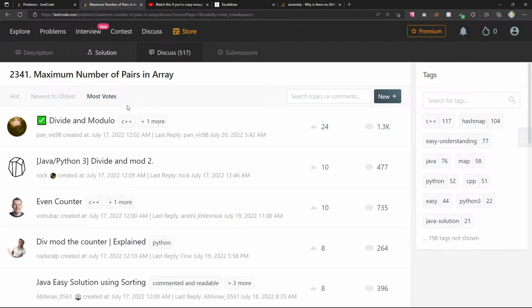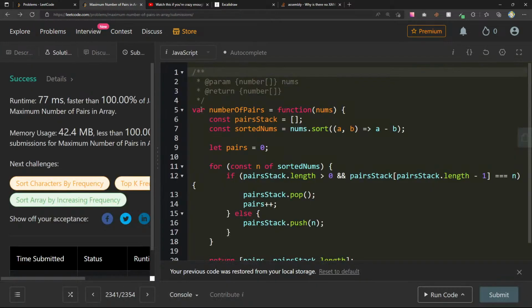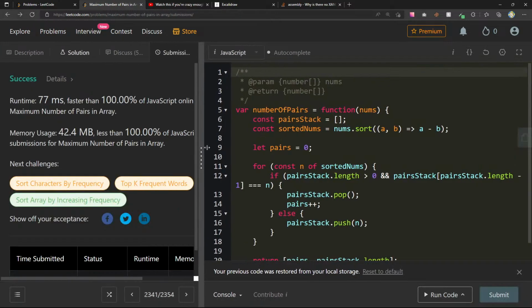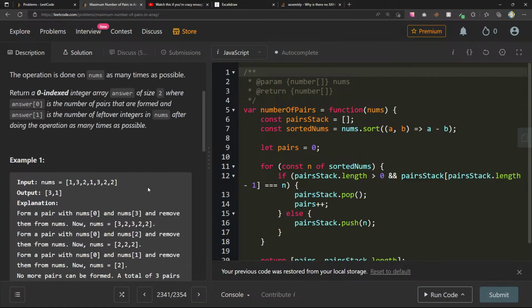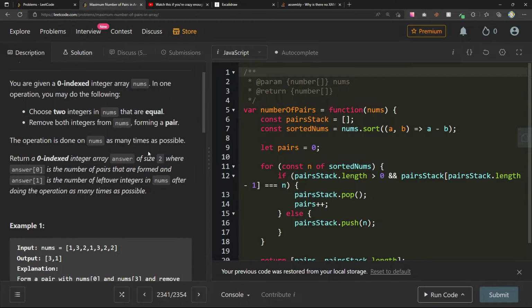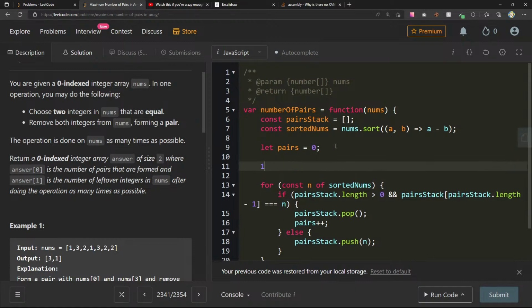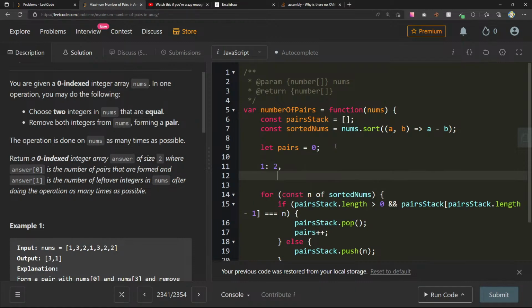Now I'm willing to bet there are obviously better ways here that we can do it, with a counter, using divide and modulo. Yeah, I guess we can keep a counter of all these. And then at the end, right, so we have 2 1s.